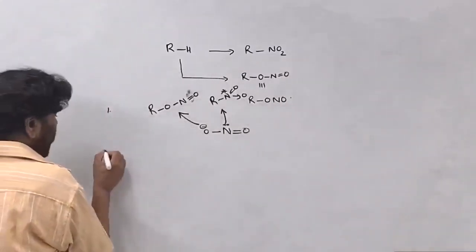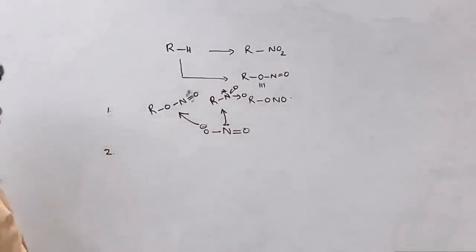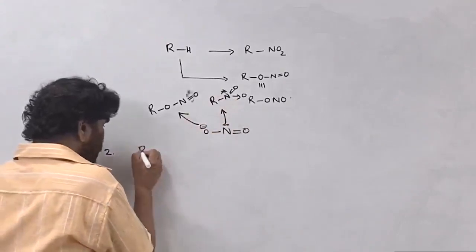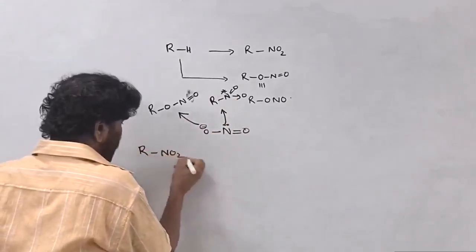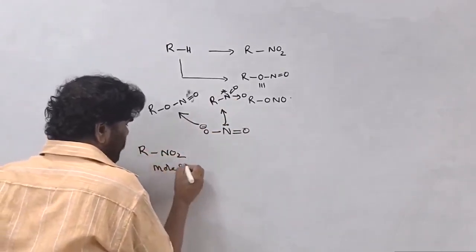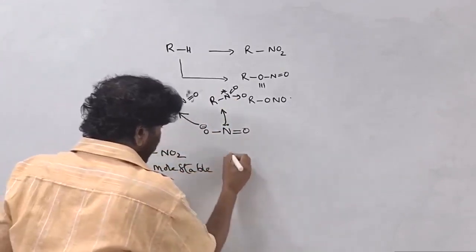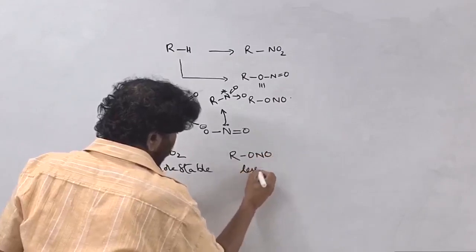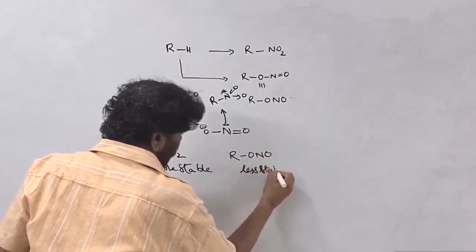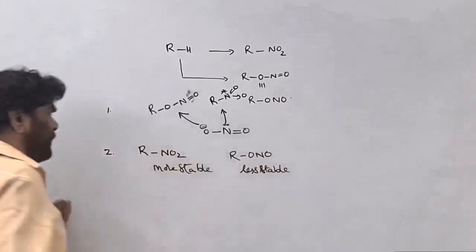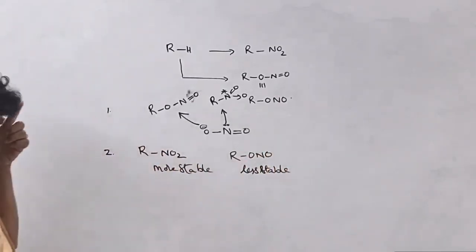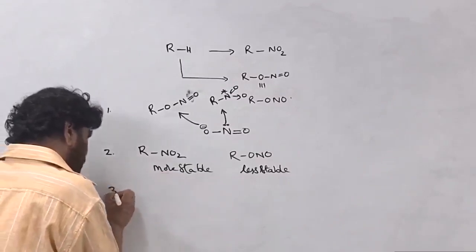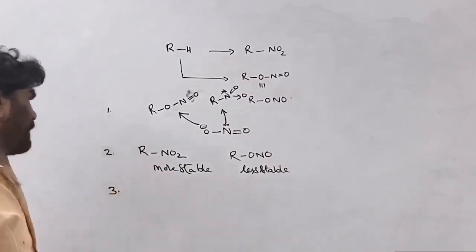The second point is that RNO2 nitro compounds are more stable, whereas nitrites are relatively less stable. And there are organic compounds soluble in water and insoluble in water, which is a simple thing.